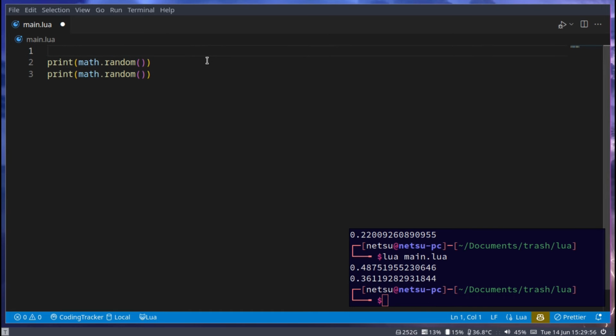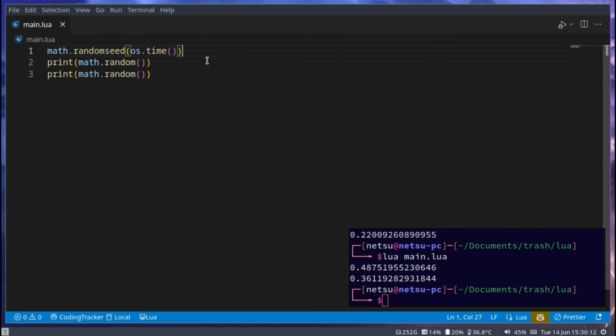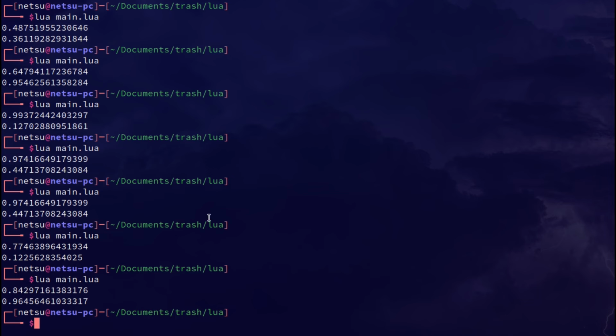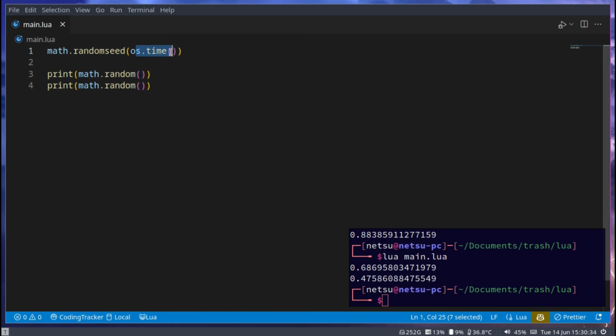But sometimes you want your randomness to be more random. To do that, you can pass in a seed. So math.randomseed, and we can pass in os.time, and this will ensure that our random values we get here are always random. They will never be repeated continuously. So now if we run this, we'll get more random values. We did get a few that repeat here, but that's just sometimes if you roll the random, you'll get the same thing. And this only updates once every second.